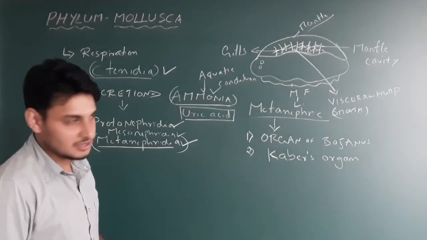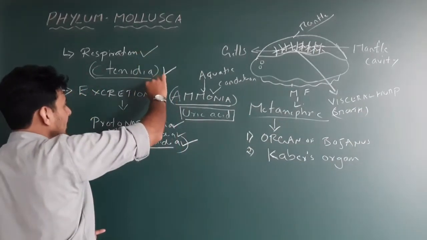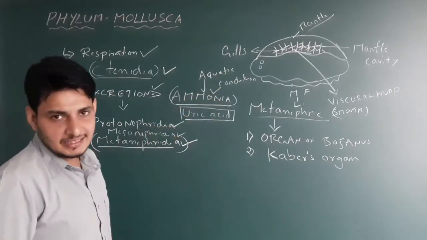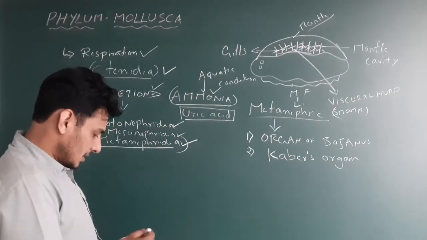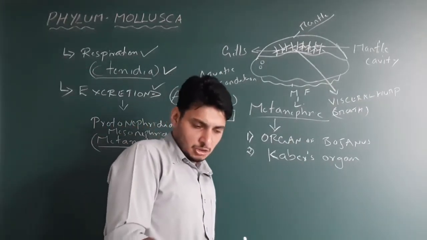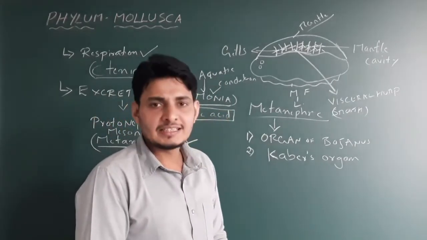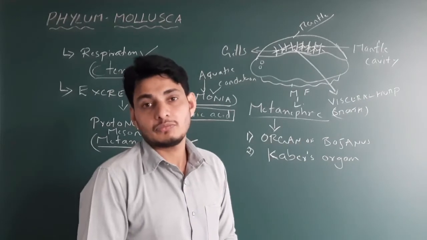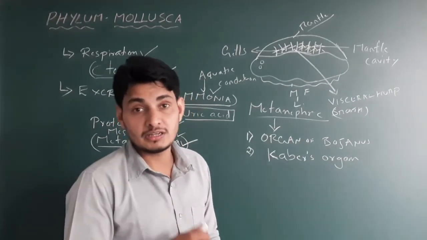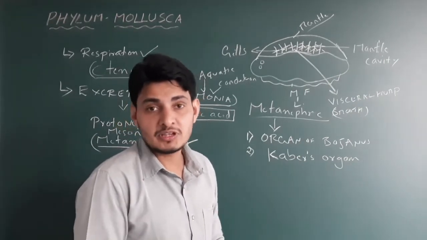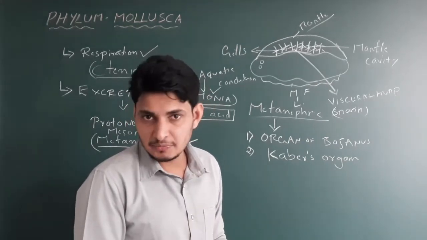Hope you understood this. So you have to stick to respiration and excretion, and other characteristics you know that, correct? Now, in a competitive examination you may get a question: name the mollusca where a well distinct head is absent. That means it will not exhibit cephalization.